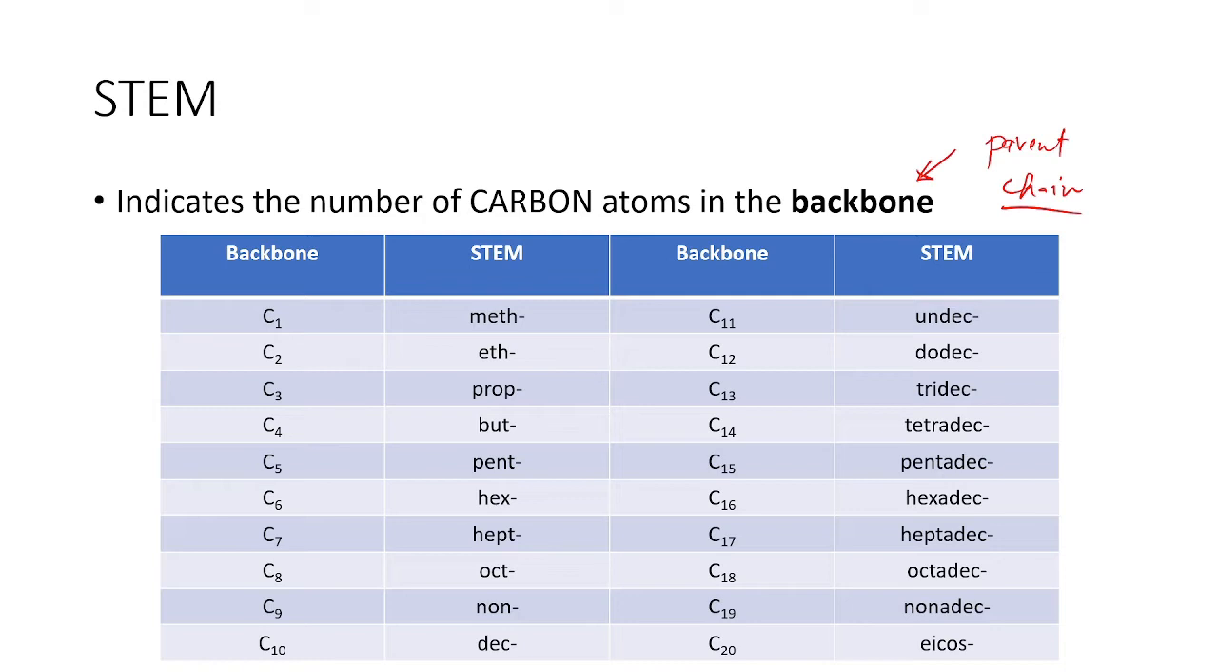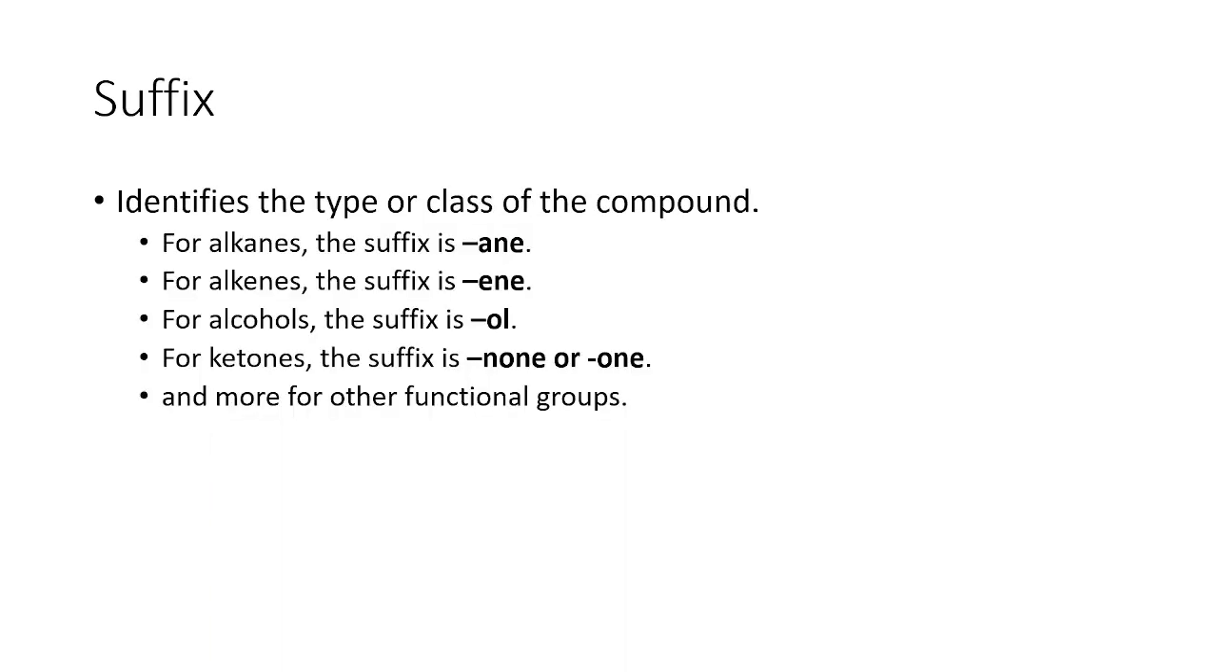So, for the next part, we have the prefix, then we have the stem, and let's have the suffix. So for the suffix, it identifies the type or class of the organic compound. So for alkanes, we use the suffix "ane". For alkenes, we use the suffix "ene". For alcohols, we use the suffix "ol". For ketones, we use the suffix "one", minsan "anone", minsan "one". So, and more for other functional groups.